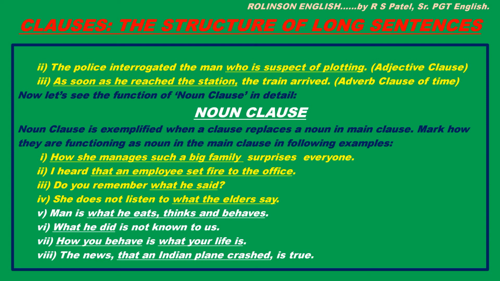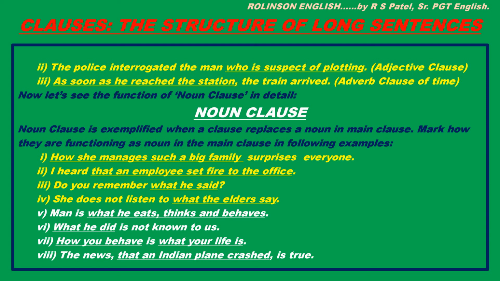Number 5, man is what he eats, thinks and behaves. See, a wonderful sentence. Man is, then as complement to the verb is in the main clause, what he eats, thinks and behaves, a noun clause, right? Next, number 6. What he did is not known to us. Here, the noun clause what he did is subject of the verb is in the main clause.